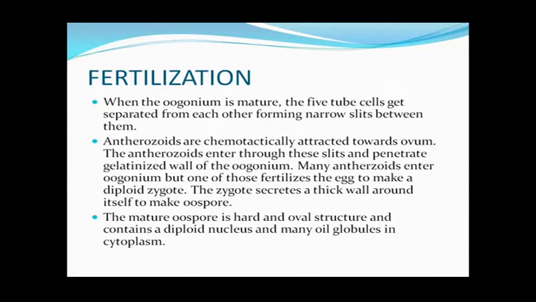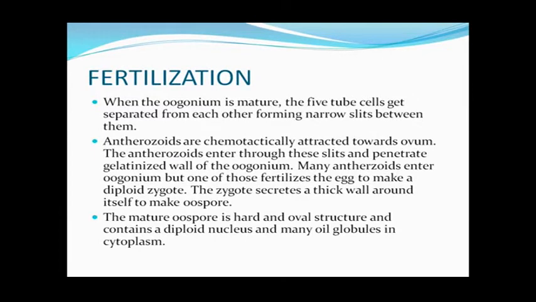The antherozoids are chemotactically, that means by the formation of some chemical in the ovum, attracted towards the oogonium, and these enter through these slits and penetrate into the gelatinized or broken wall of the oogonium.